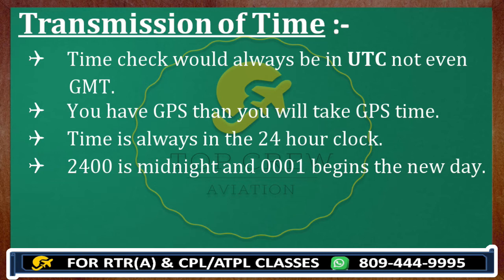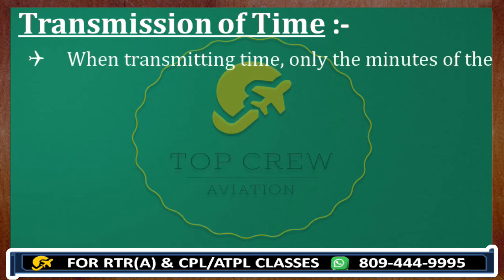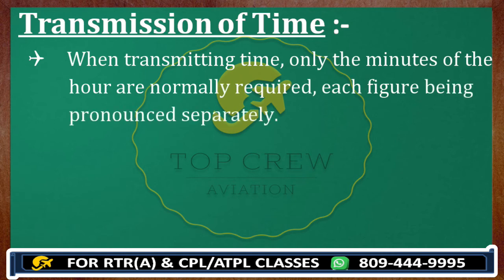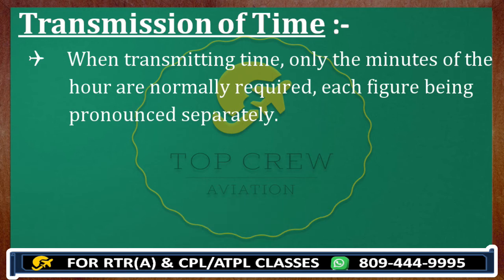Do remember. All right. When transmitting time, only the minutes of the hour are normally required, each figure being pronounced separately. Why? Normally time is hour, minute and seconds, but we do not consider 30 seconds. I'll tell you in detail how we have to deal with the seconds, but normally minutes and hour only.